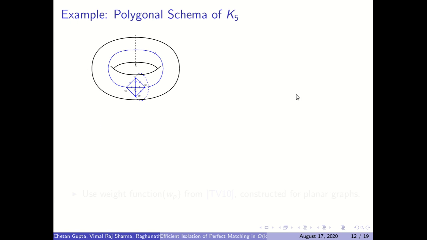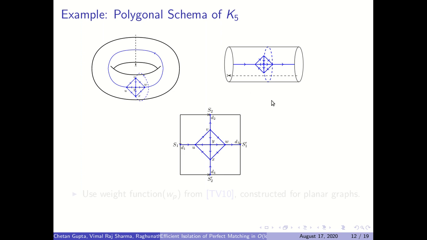So just to show how this polygon is obtained, let's say we have a genus 1 surface. First we cut it vertically, we get a cylinder kind of structure. Now we cut it horizontally, we get this polygon kind of thing. Now during this surgery and cutting operation, some edges may remain unaffected, and some might get in the way of the cutting operation.